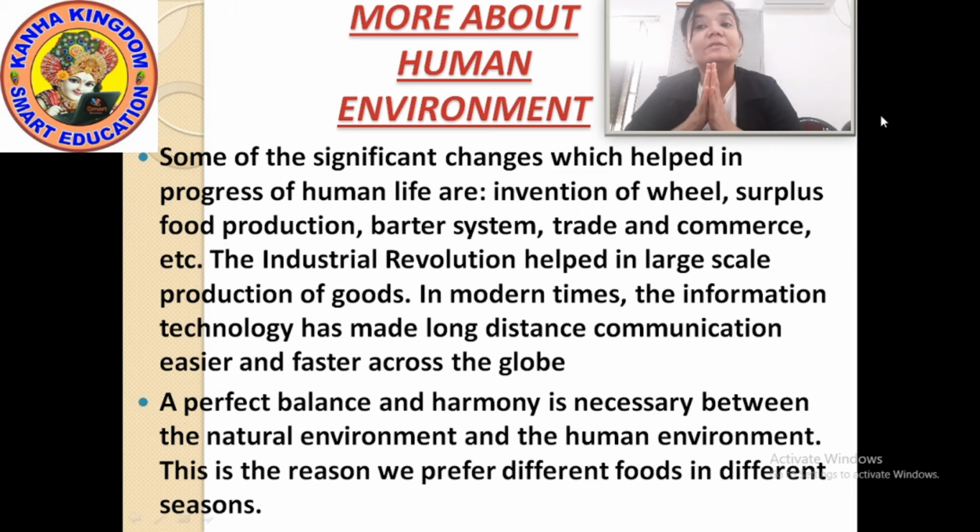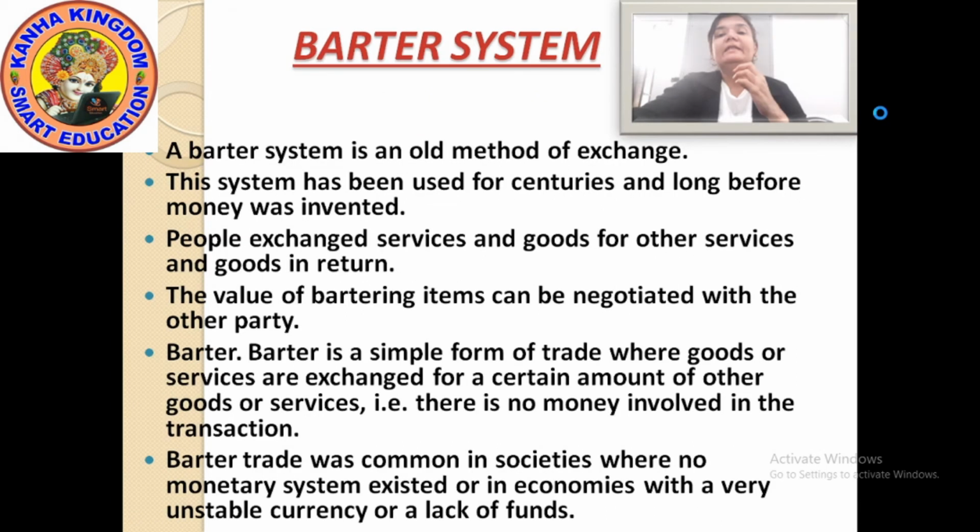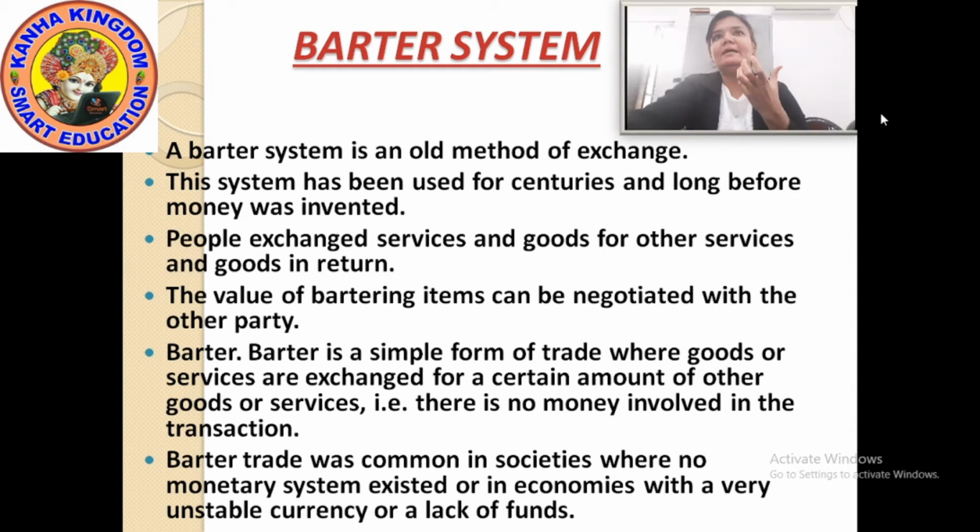Now moving to the barter system. Now, what is barter system? Barter system is first of all an old method of exchange. I had told you that the barter system is the method of exchanging goods in which no money transaction is related.